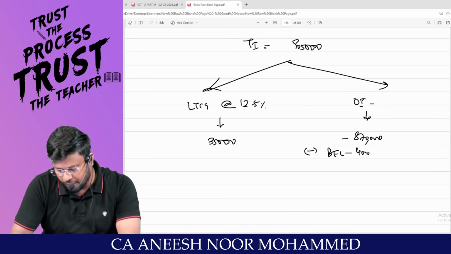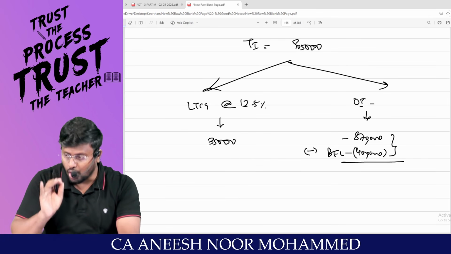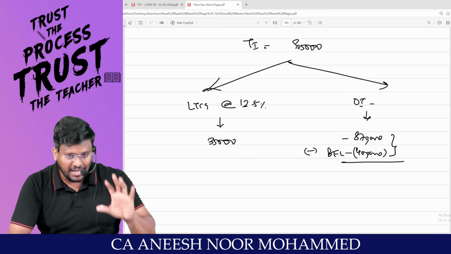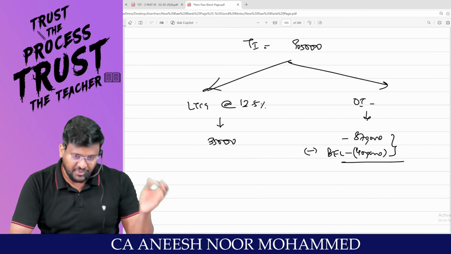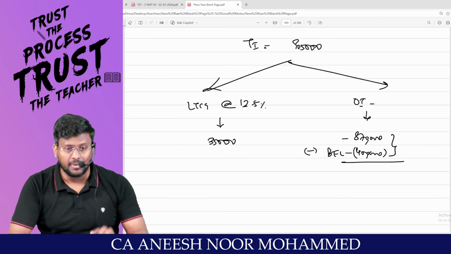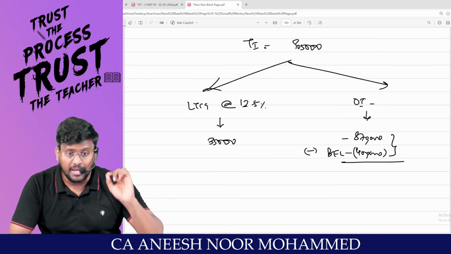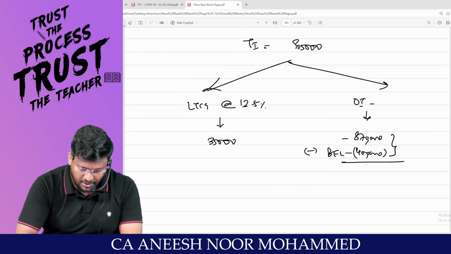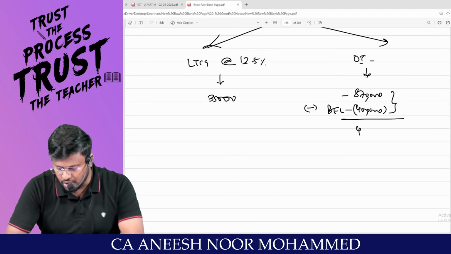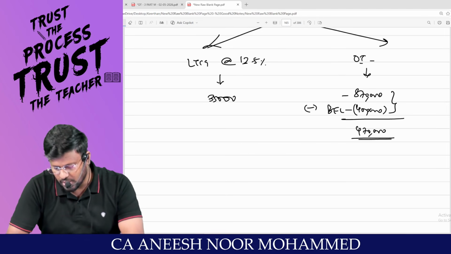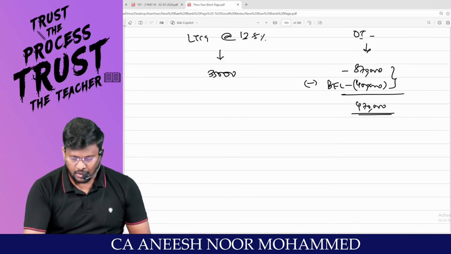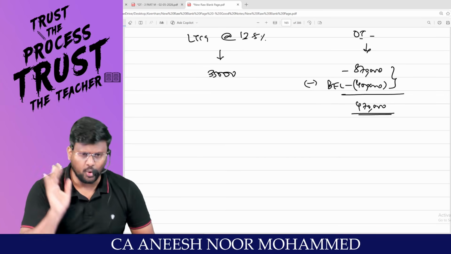Basic exemption limit. 4 lakh rupees is the basic exemption limit. Always I should knock off the basic exemption limit against the other income first. If the other income is not sufficient, then unexhausted basic exemption limit can be set off against a special income. So my dear lovable students, 8,70,000 minus 4 lakhs comes to 4,70,000 rupees is the other income. Am I right, sir?